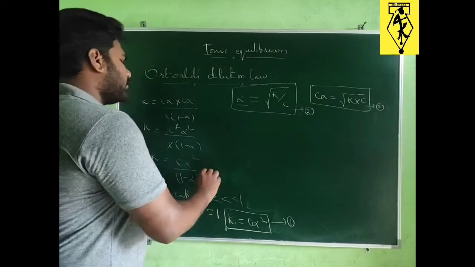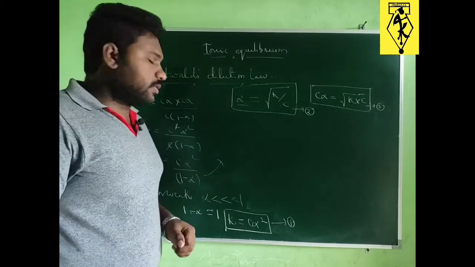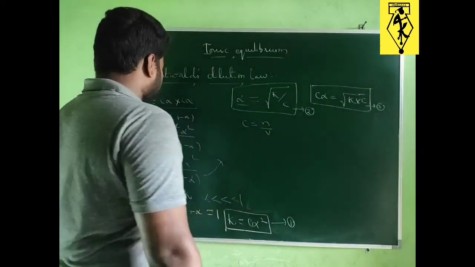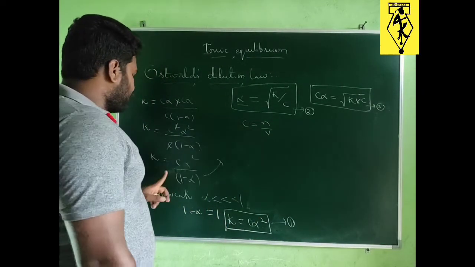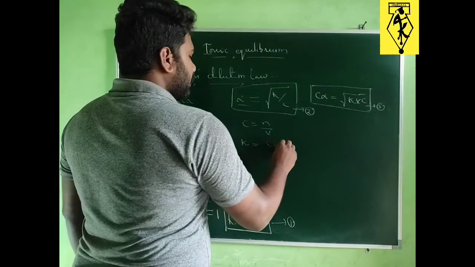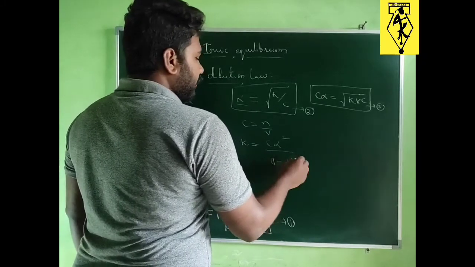Sometimes in terms of volume also they will ask. So we can modify this same equation in terms of volume. We know concentration C is equals to N by V. So if I substitute this same formula in this equation, K is equals to C alpha square divided by 1 minus alpha.